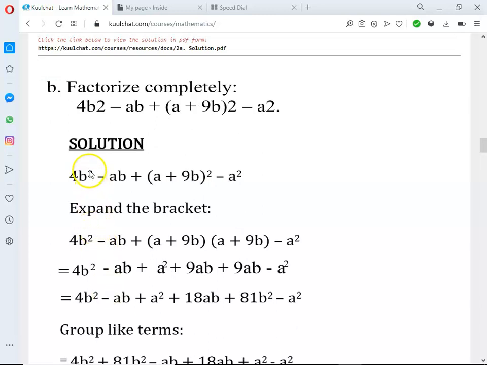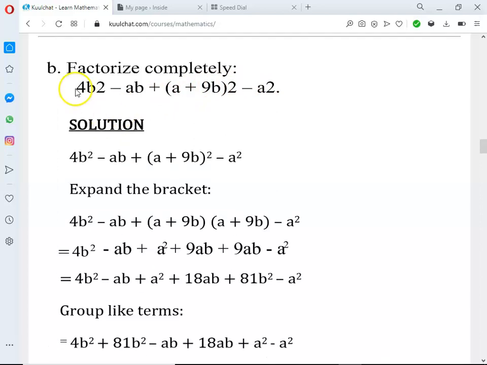So the question 2b says factorize completely. 4b raised to the power 2 minus ab plus into bracket a plus 9b close bracket, all square minus a square. I think this one is raised to the power 2 minus a raised to the power 2. Okay. So this is how we go about it. So that's the question.